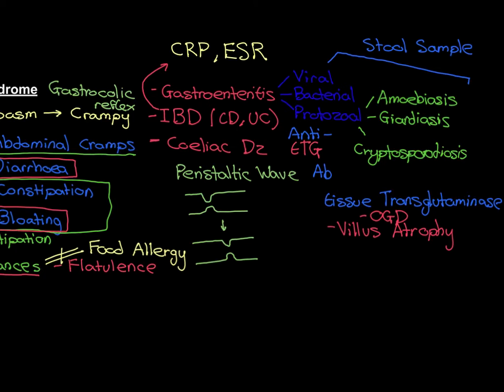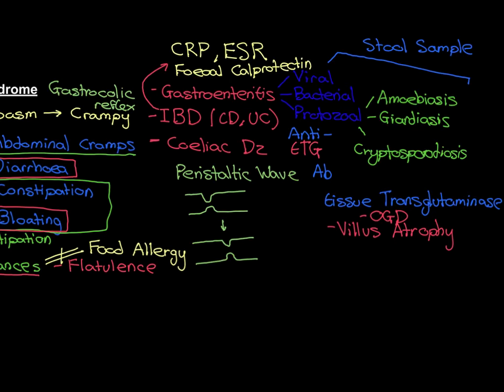These go up in response to inflammation occurring anywhere in the body. However, if you have a lot of inflammation occurring in the gastrointestinal tract, that is enough to drive your inflammatory markers up. A more localized test for inflammation in the gastrointestinal tract is fecal calprotectin. This is something that we can find within the stool.